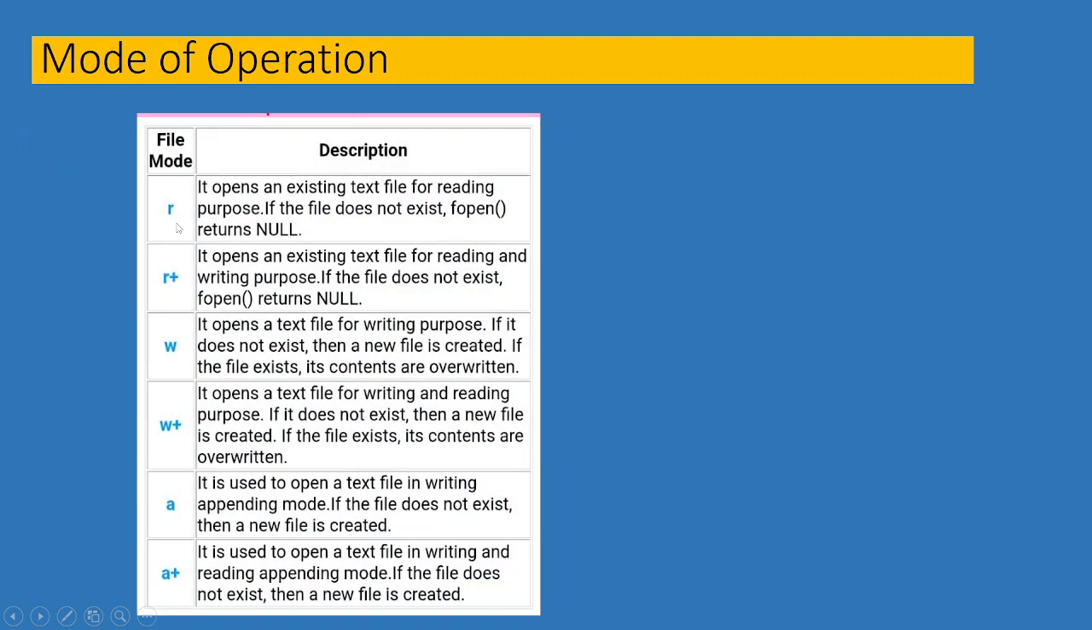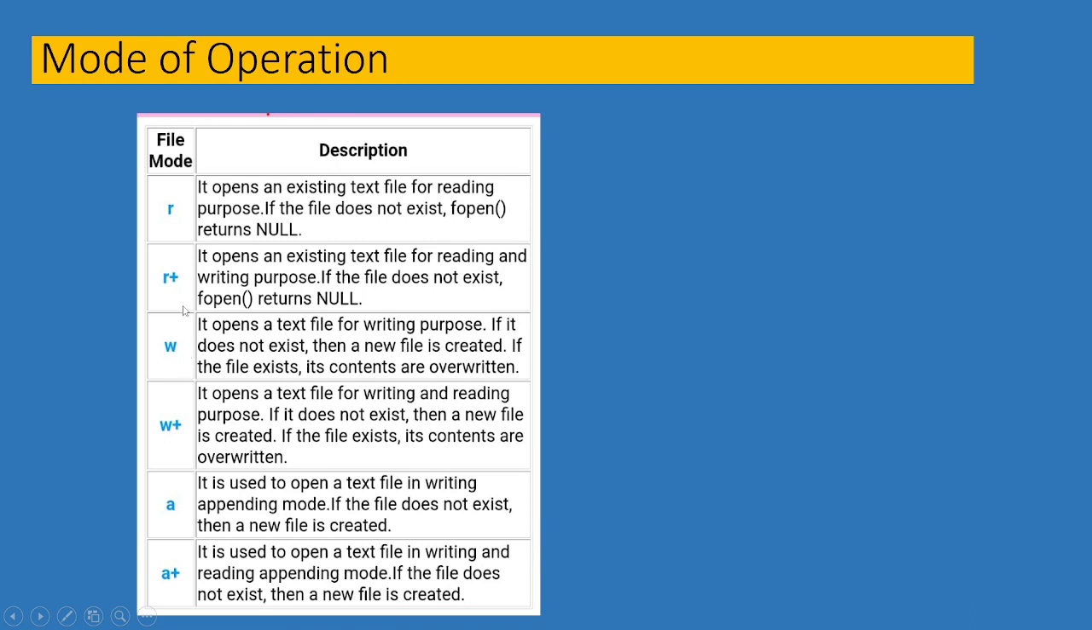File modes: r, r plus, w, w plus, and so on. With r, it opens an existing text file for reading purpose. If the file does not exist, the fopen function returns NULL. With r plus, it opens an existing text file for reading and writing purpose. If the file does not exist, the fopen function returns NULL.